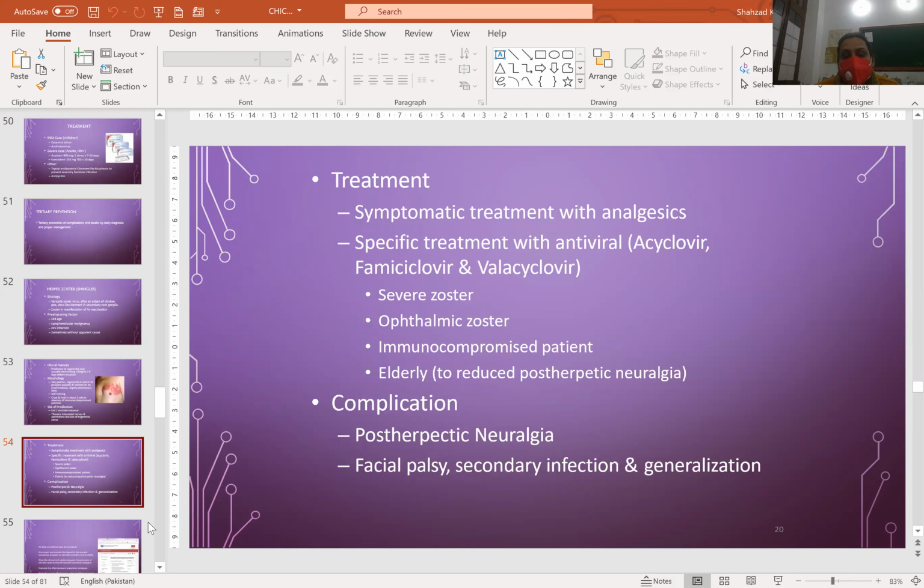Treatment: symptomatic treatment, and specific treatment with antivirals acyclovir, famciclovir, or valacyclovir. Severe zoster, ophthalmic zoster, immunocompromised patients, and the elderly are treated to reduce post-herpetic neuralgia. Its complications are post-herpetic neuralgia, facial palsy, and secondary infection and colonization.